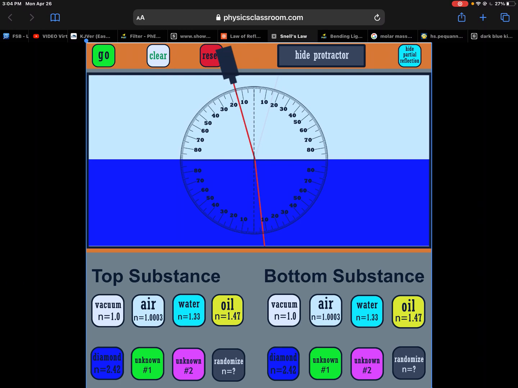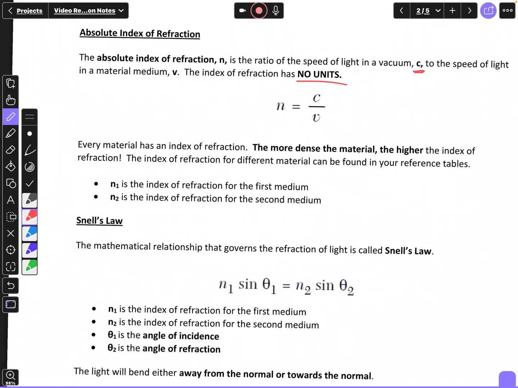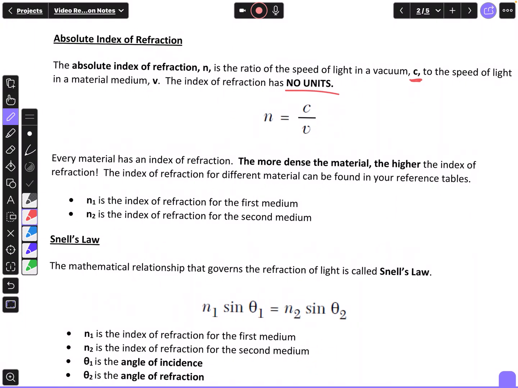All right, so if we look back at our notes, every material has an index of refraction. The more dense a material, the higher the index of refraction. That's because it's harder for light to move through there. Light's going to slow down. And we usually have a reference table for these. Now, N1 is going to be the index of refraction for the first medium that light's traveling through. N2 is going to be the index of refraction for the second medium.